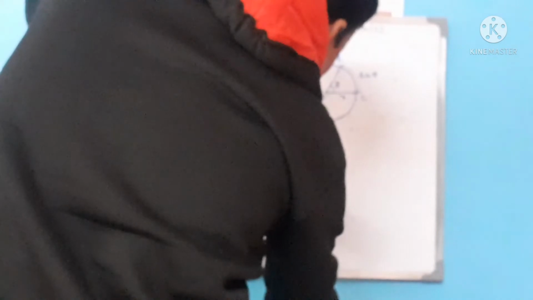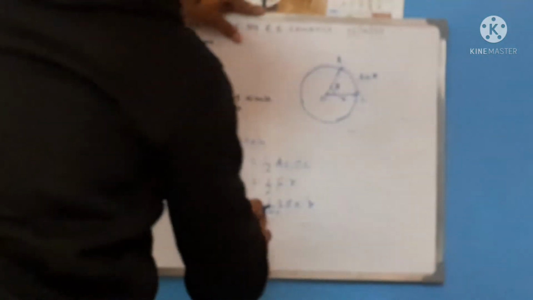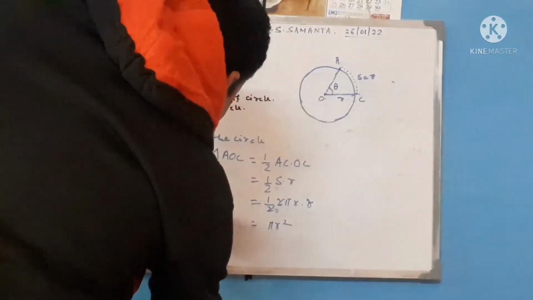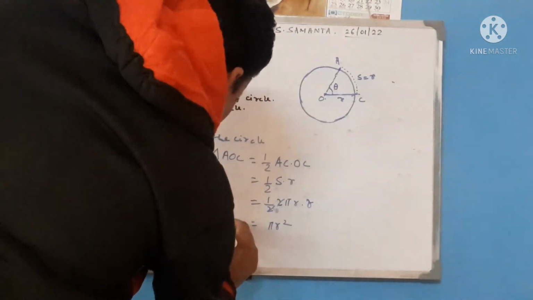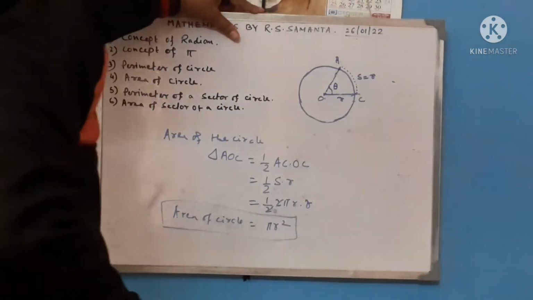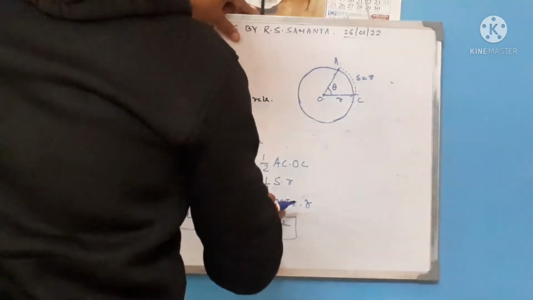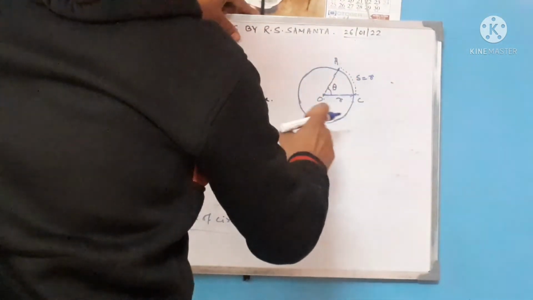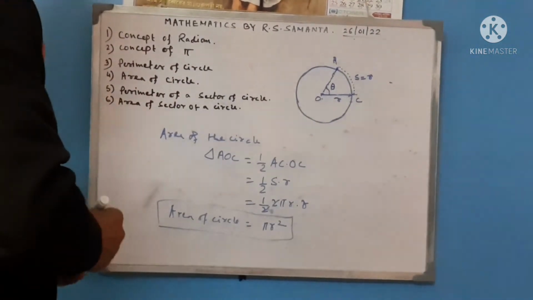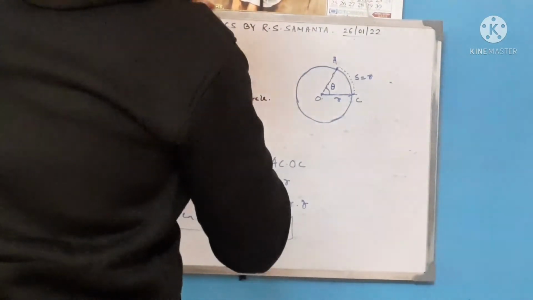That is half into 2 pi r into r for the full circle, that means equal to pi r square. So the area of the circle is pi r square, which is determined as half into 2 pi r into r. 2 pi r is the periphery multiplied by this r, which gives the area of the circle having the radius r.